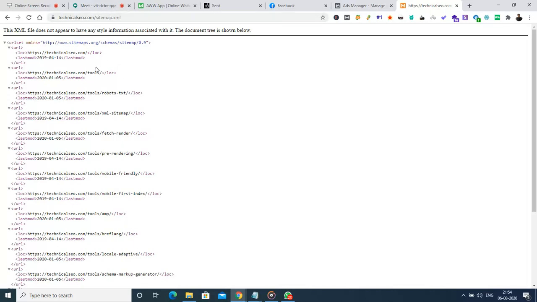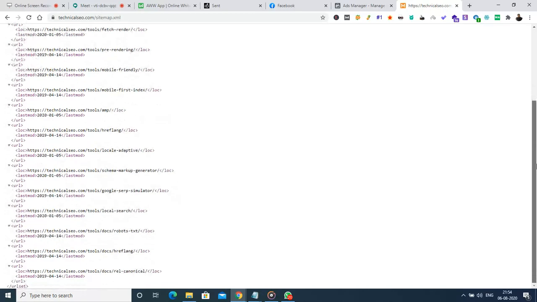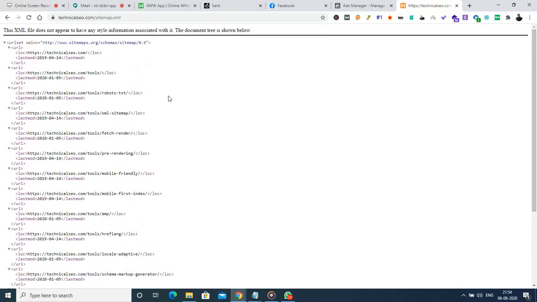Okay, and in this sitemap, it will have all the URLs of this website, like technicalseo.com, .com/tools, .com/tools/robots and then XML sitemap, fetch and render, etc. So it will have all the pages which are available in this particular website, technicalseo.com. If these pages are listed in this sitemap, the other pages will not be considered as the primary version.